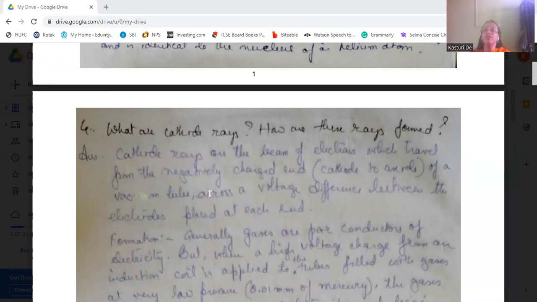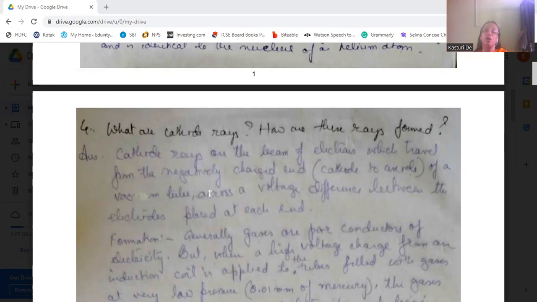Let us take a vacuum tube in which there are 2 electrodes. One is negative, another is positive. The negative one is known as cathode, and the positive one is known as anode. The beam of electrons discharged from the cathode moves towards the anode end. So this beam of electrons forms the cathode rays.